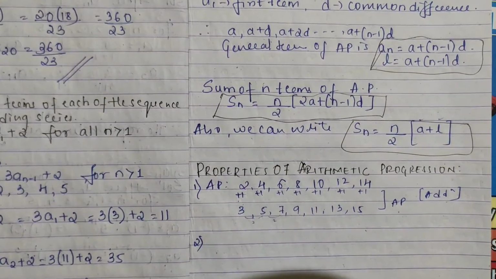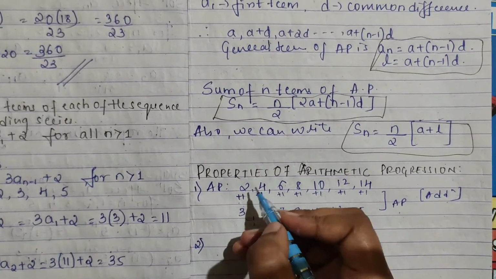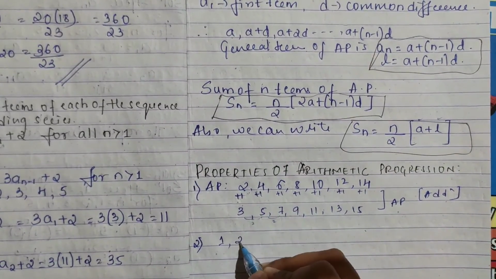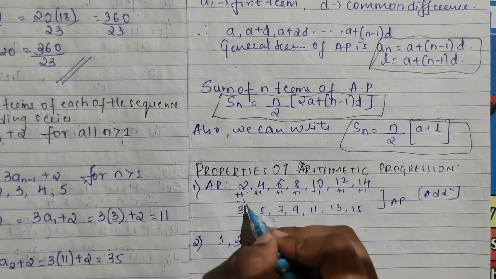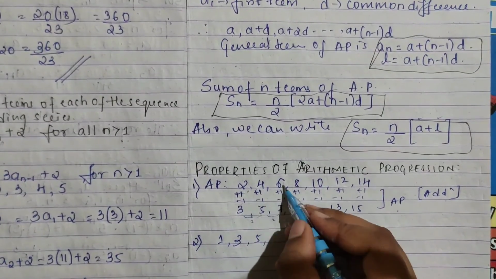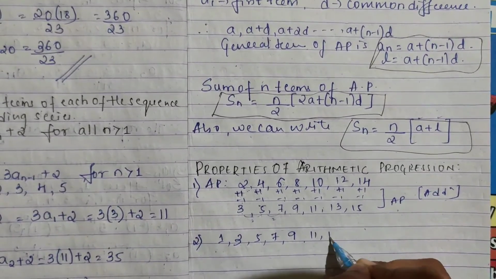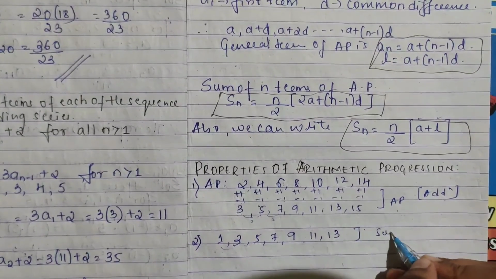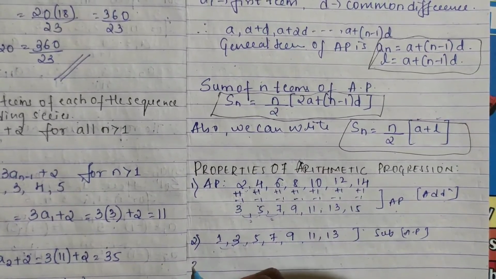Same, the second says, if a constant is subtracted from each term of an AP, the resulting sequence is also an AP. Now suppose if I subtract 1, then I will get 1, 3, 5, 7, 9, 11, and then 13. See here also you are getting the same difference. So even for subtraction, if you subtract any constant, again you will get an AP. From an AP you will get an AP.